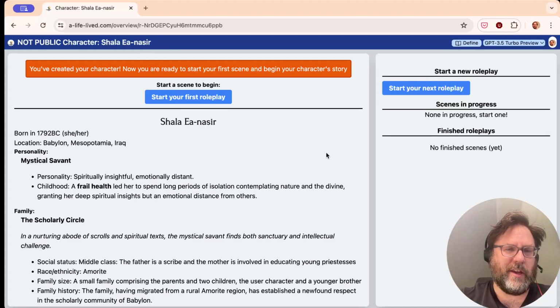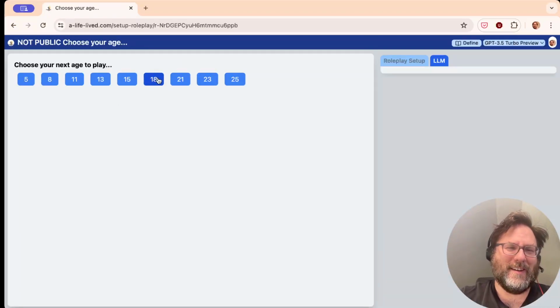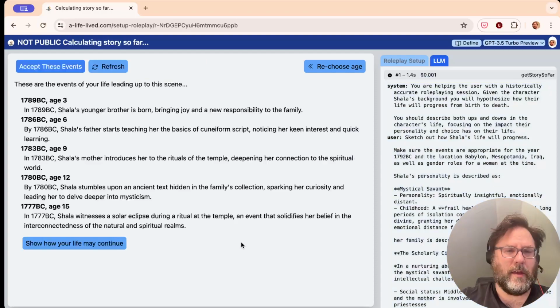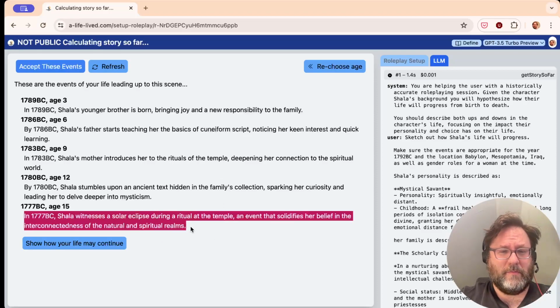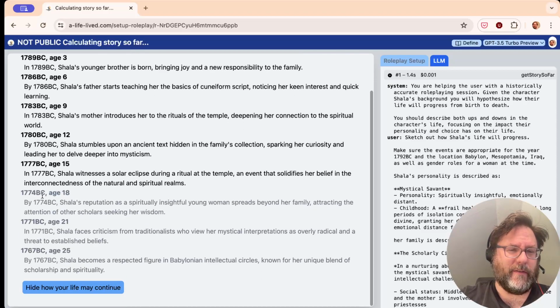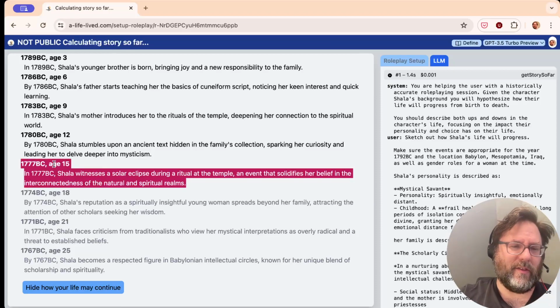All right, now we're ready to start our first role play. And again, it's going to go through the same process. I'm going to 15, and it will come up with some ideas. First, it speculates about what my life might be like. My brother's born. I learned some cuneiform script. I witnessed a solar eclipse. All right, and it actually fills it out even further to try to give a sense of continuity, but this is going to be the break. So only these things are going to really matter.